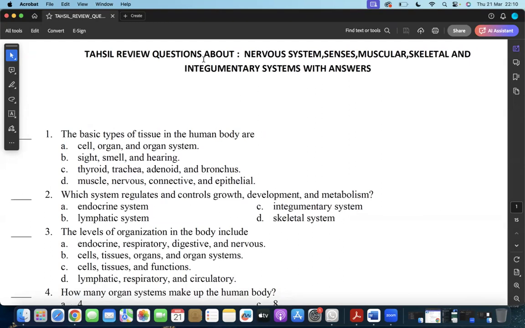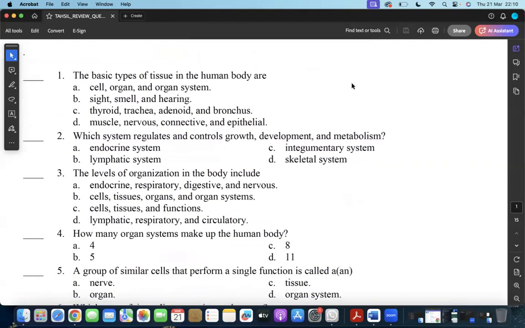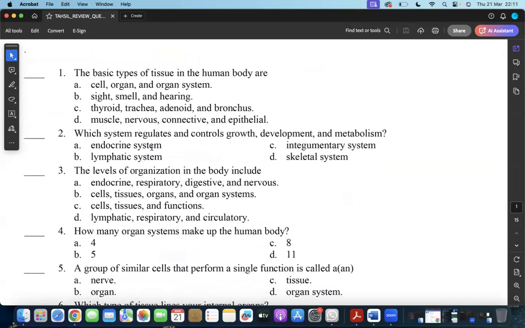So this is a Tahsili review of questions about the nervous system, sense organs, muscular system, skeletal system, integumentary system, and the like. I will solve these questions with you with the answers. It's being recorded, so it can help those who are not able to take part in it. Let's see how far we can go with it.